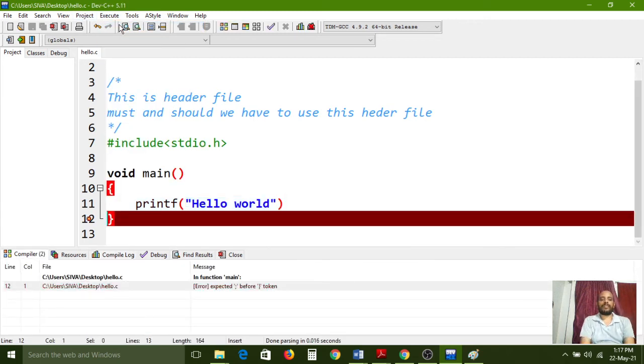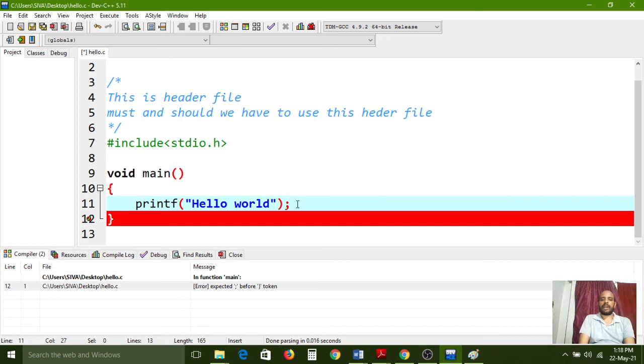All of you carefully observe. It is showing one error. What error is it showing? At line 12, column 1, it shows the error: expected semicolon before the closing token. Before the closing token means the statement before it, which is the printf statement. So a semicolon is required here, and it is indicating that for us.